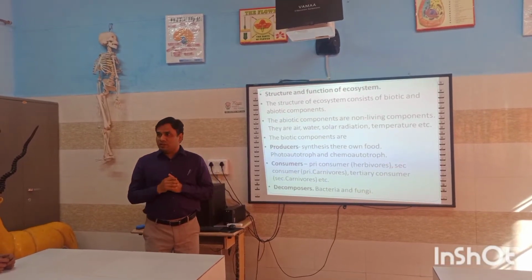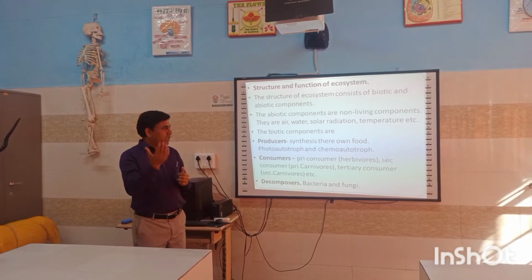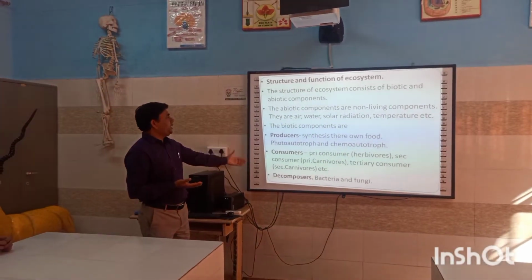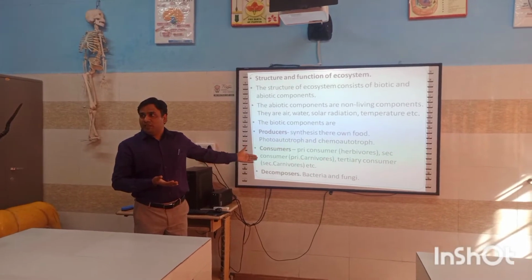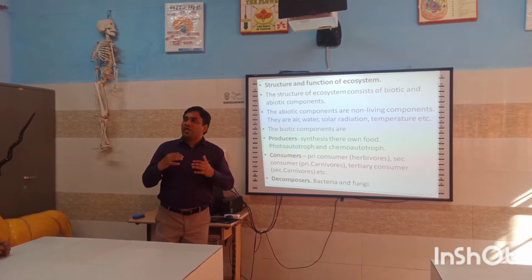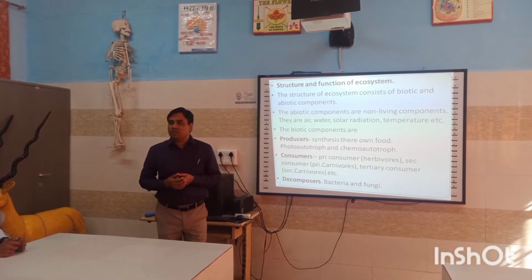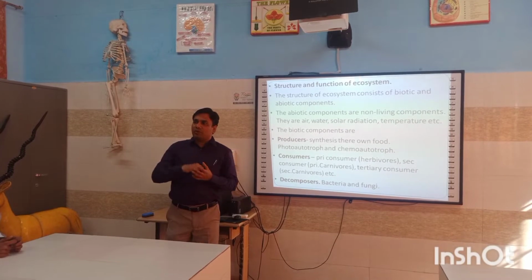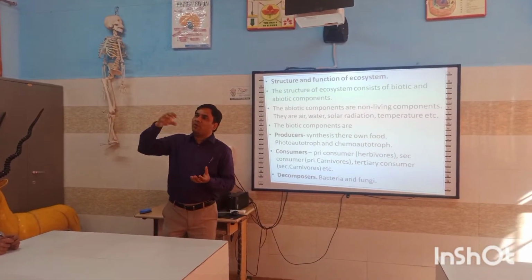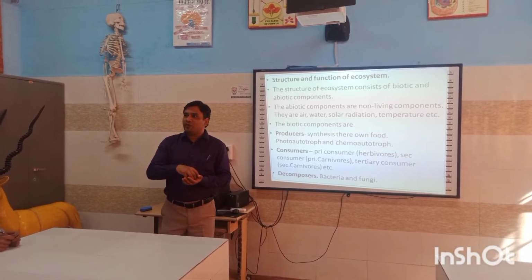One is biotic and another is abiotic. Biotic is related to the living organisms. Further, these living organisms are classified as producers, consumers and decomposers. Producers are the green plants that produce food by themselves. You can also say they are autotrophs, using the process of photosynthesis. Consumers just depend on the producers. You can also say they are heterotrophs.